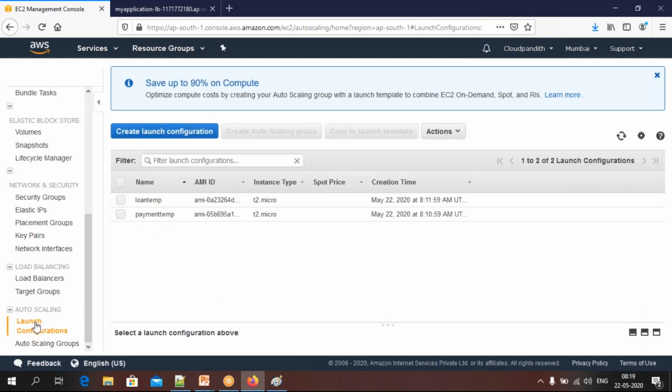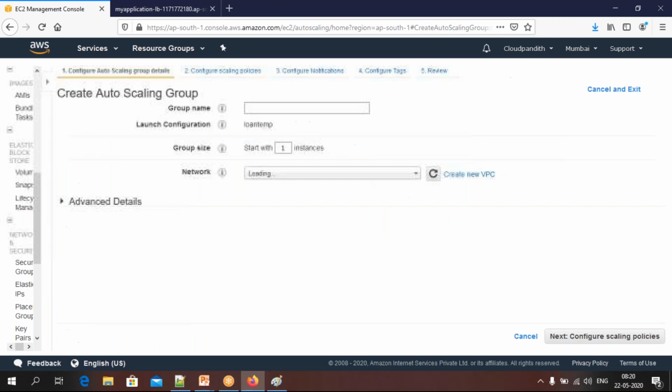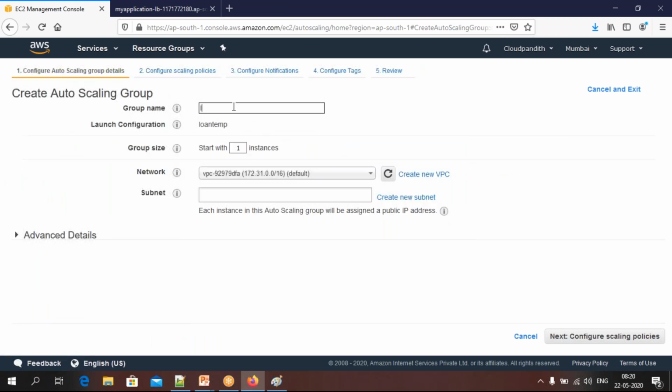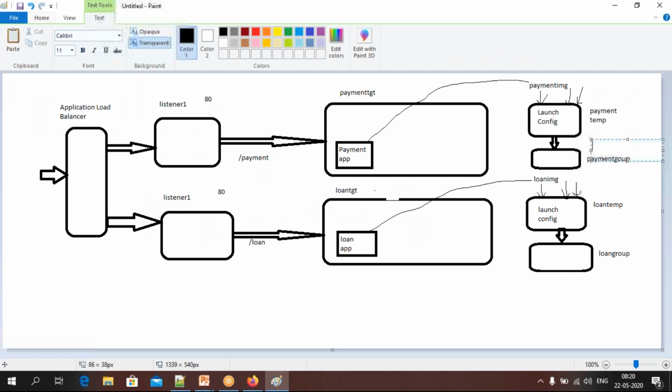Go to launch configuration. Select loan template to create an auto scaling group. Here you can say it's a loan group. Okay, how many servers do I want to maintain? Here I want to maintain 3 servers.